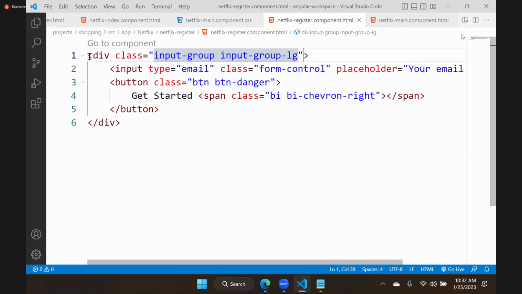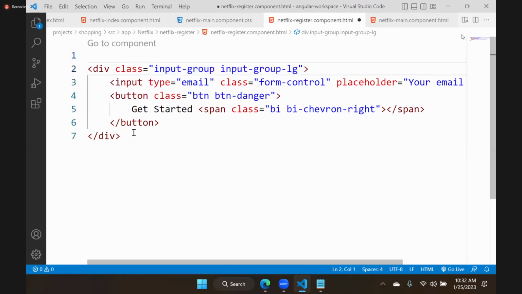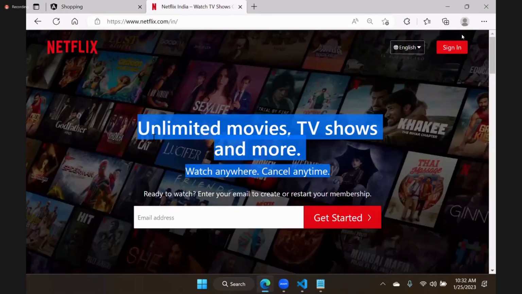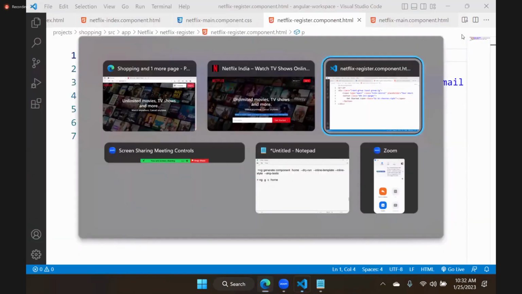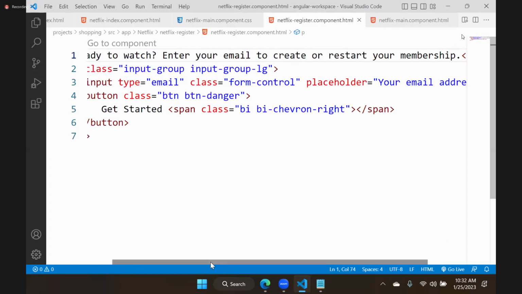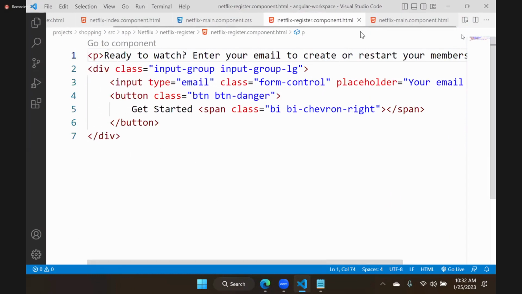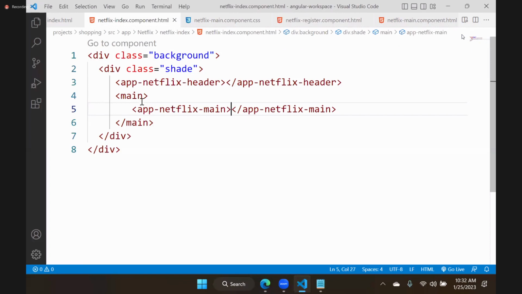Actually, above this, there is one more option also. There is a paragraph. That paragraph is ready to watch, and it is kept above that. Okay, now this must be displayed. Go to the index page now. Inside the main, that means you have to go to main. Inside main or below main, your wish, where you want to keep.